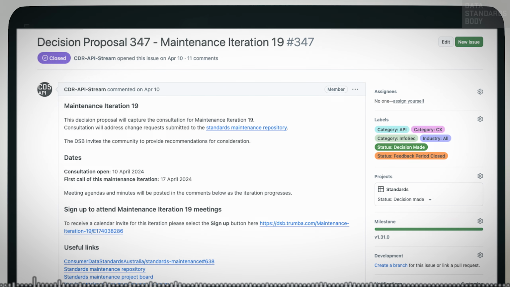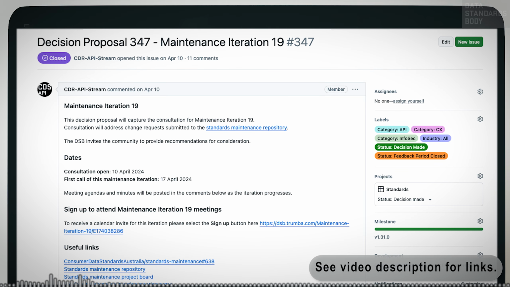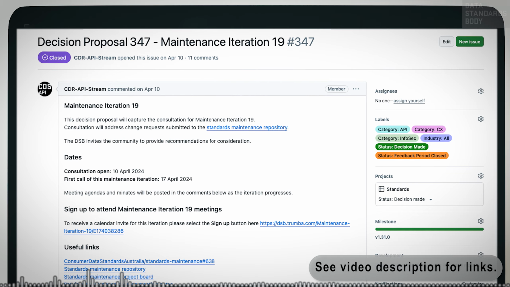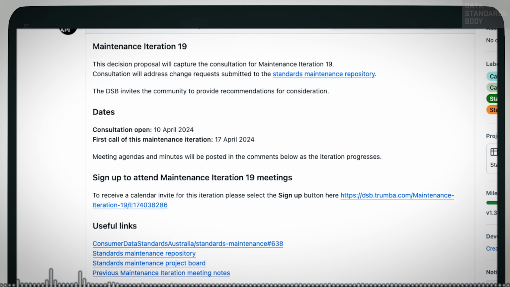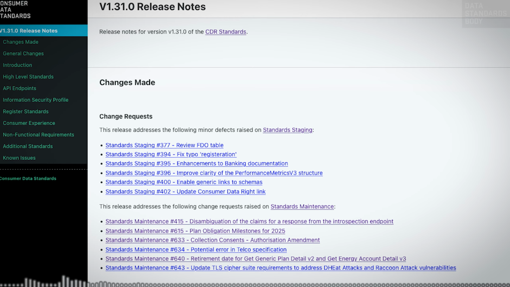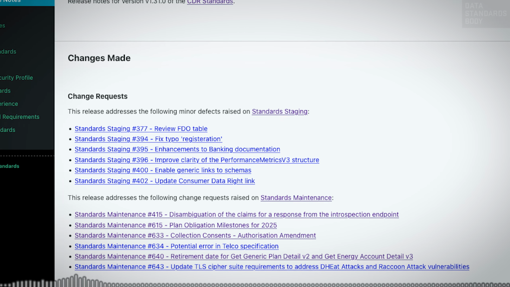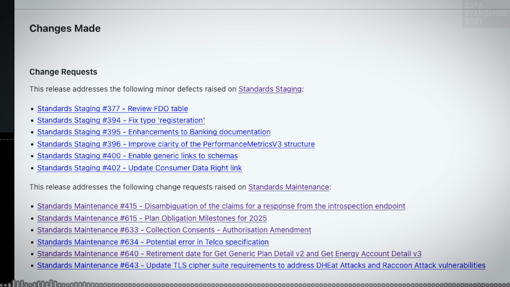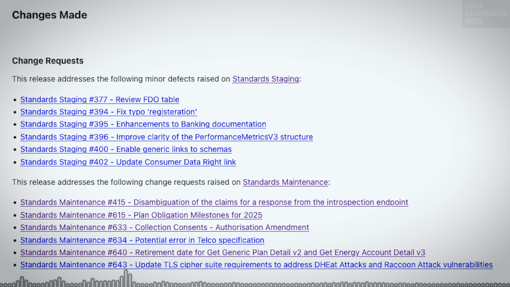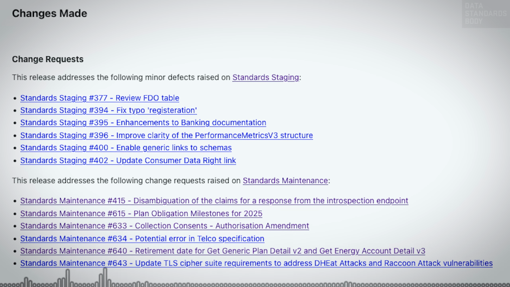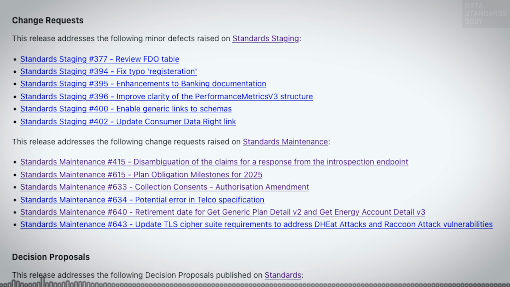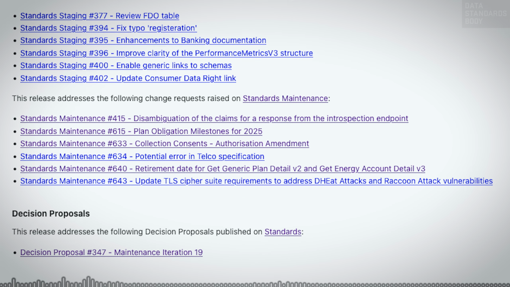The consultation for MI19 is captured in Decision Proposal 347, or DP 347. Meeting minutes are available as links from comments in DP 347. The outcomes and actions for MI19 resulting in CDS version 1.31.0 appear in the minutes for the final June 12th working group meeting. References described as issues refer to issues in the Consumer Data Standards Maintenance repository. Decision proposals and other references are issues in the Consumer Data Standards repository.